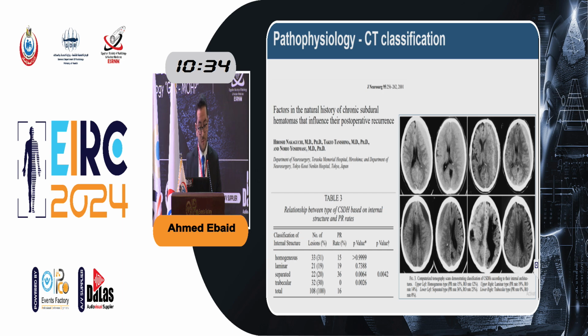About the radiological prognostic factors for chronic subdural hematoma recurrence, this is a systematic review and meta-analysis, and they found that bilateral hematomas with hyperdense components with laminated and separated types have the highest incidence of recurrence. Also hematomas with thickness more than 20 millimeters, and hematomas causing midline shift of more than 10 millimeters, all those are prognostic radiological factors for hematoma recurrence.